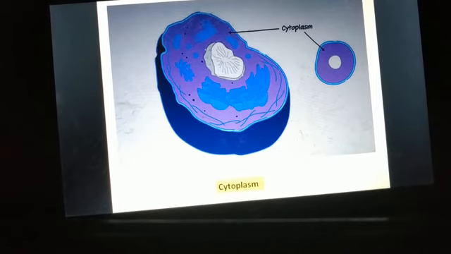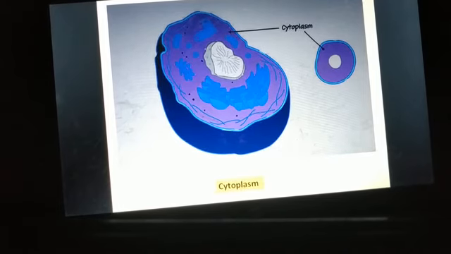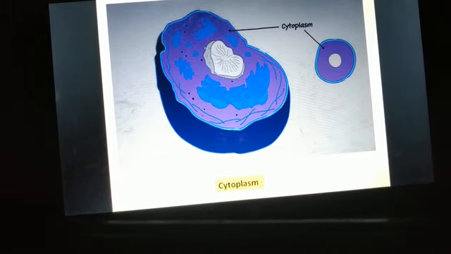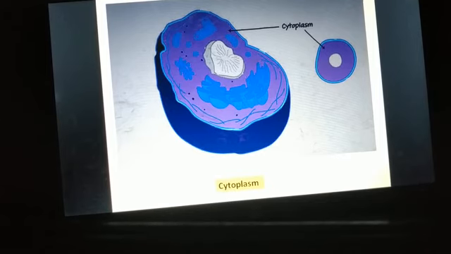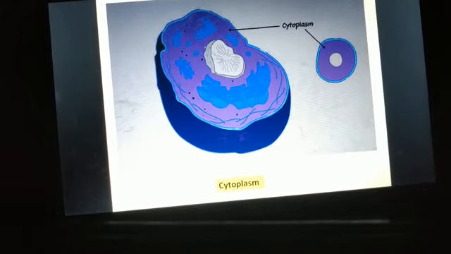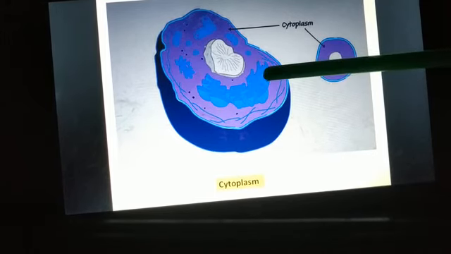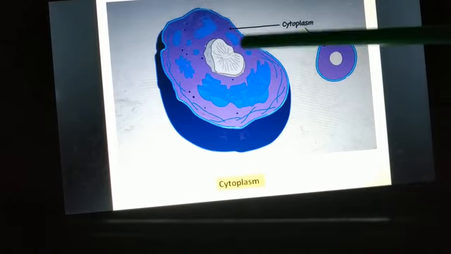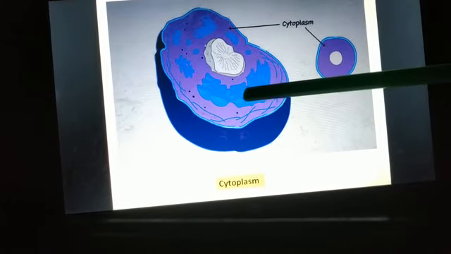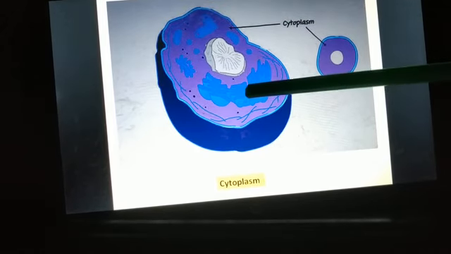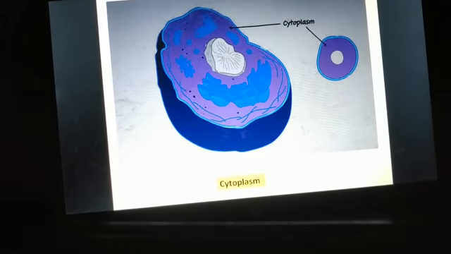And this cytoplasm, we know that it is found in all living organisms, be it a prokaryotic cell or a eukaryotic cell. It is present in all living organisms. Now, it includes a variety of cell organelles and inclusions. So cell organelles are present inside this cytoplasm, and along with that, inclusions are also found.